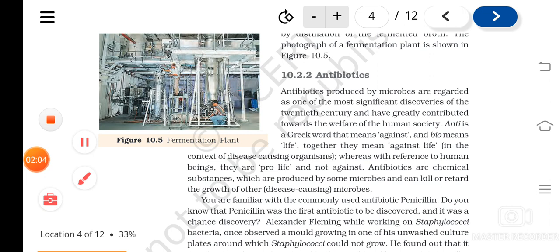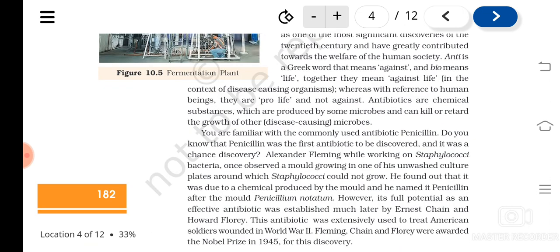Then we have also seen antibiotics. So antibiotics are what? They are the chemicals obtained from some microorganisms and which prevent the growth of other microorganisms. Like this, they help to control various microorganisms and their growth in the body of human beings, or in the treatment of various diseases. We use antibiotics. And who discovered antibiotics for the first time? It was Alexander Fleming.